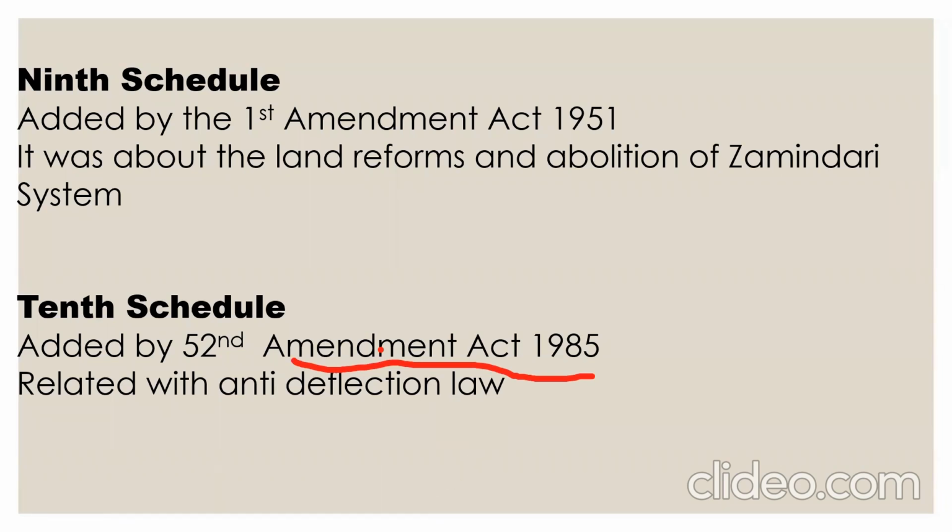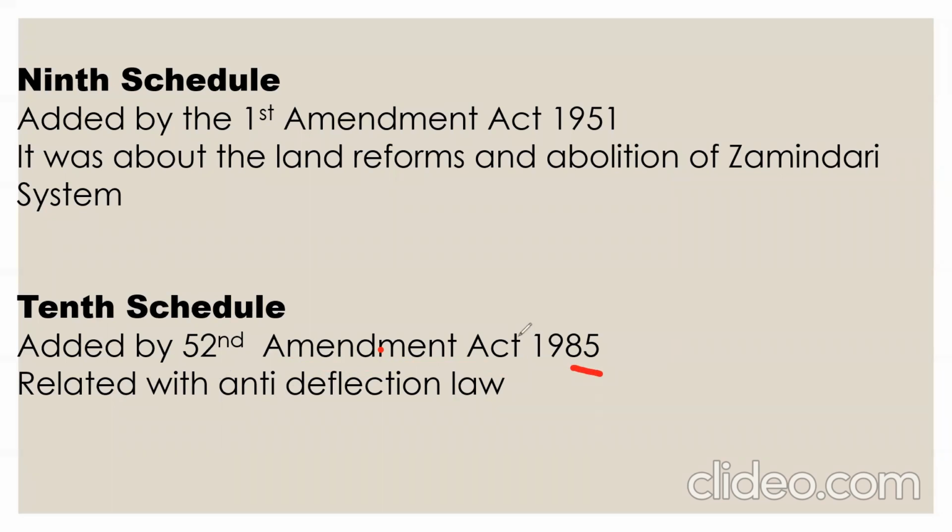For this post, he should first win an election. Then after that he gets this post again. So it is mentioned in the 10th schedule, and it was put in our constitution by the Rajiv Gandhi government in 1985.